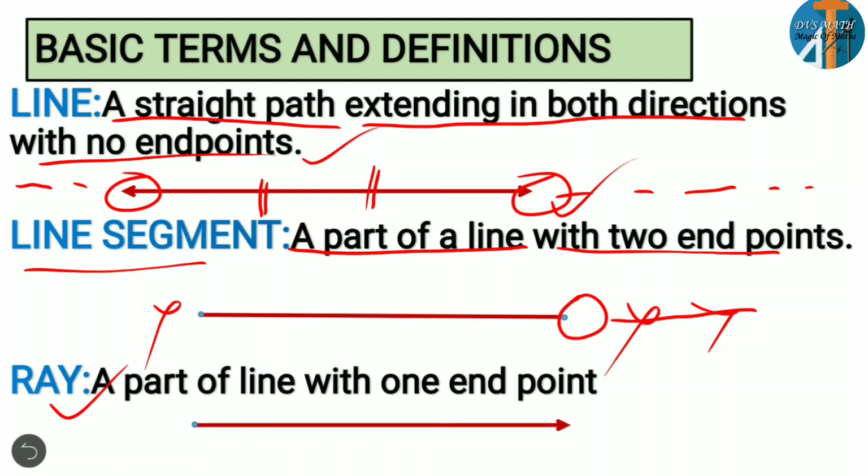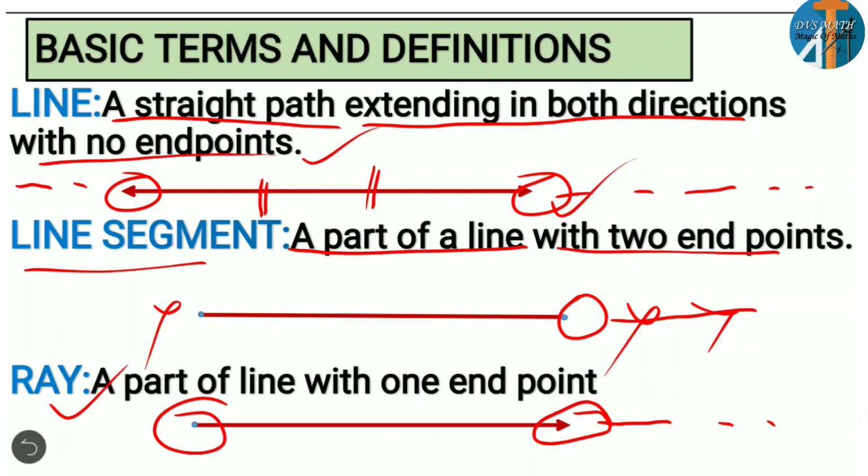When we come across ray, as you all know, a ray is a part of a line with one end point. Here you can observe it is showing a ray, an arrow mark, and another one is a point, that is the end point. That means here it can extend, the other end will not extend further. The arrow mark we can extend here, but you cannot extend in this case. So these are all the basic terms and definitions of straight line, line segment, and ray.